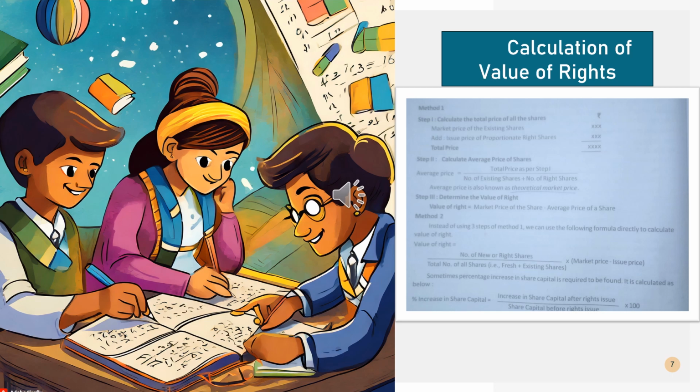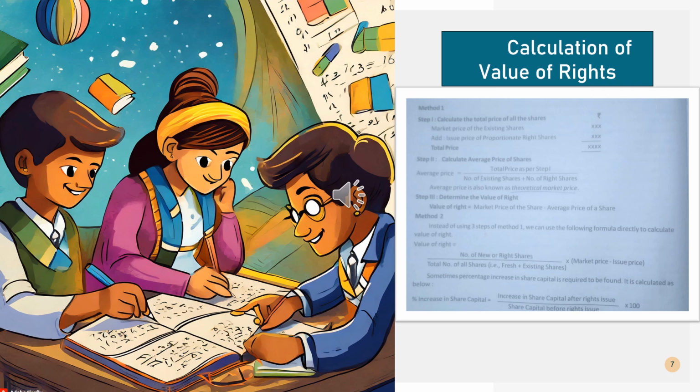So I hope you understand what is value of right and you can find out value of rights. Actually there are 2 methods, method number 1 and method number 2. In the first method, we can find out value of right by following 3 steps. And in the second method, we are only using one equation instead of following 3 steps. So let me explain one by one.